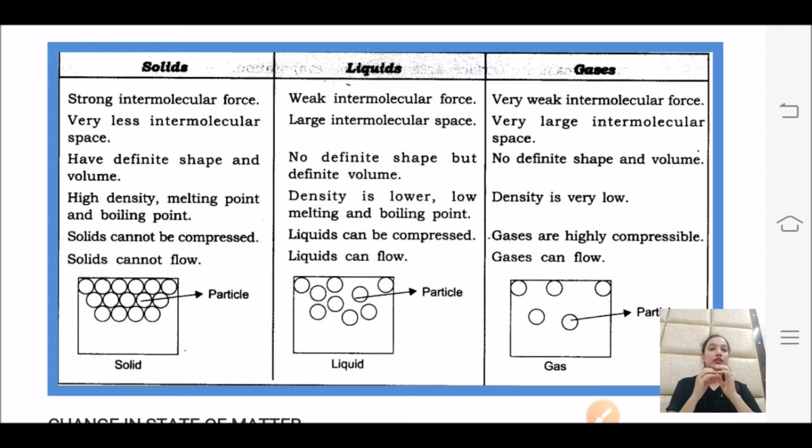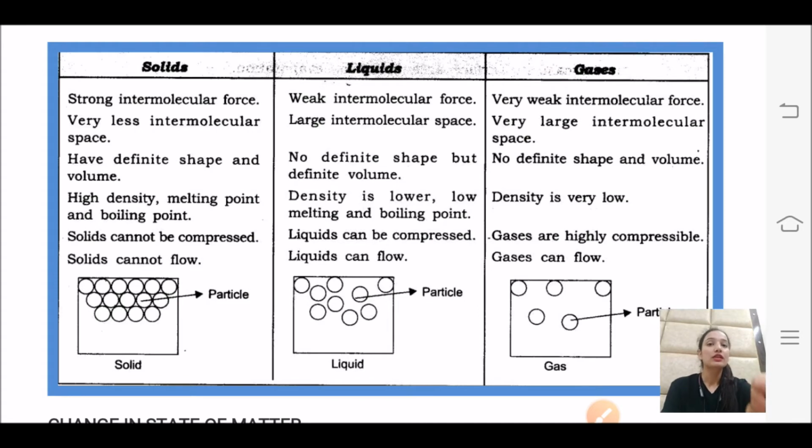Whereas in liquid the force of attraction is a bit weak, so particle will be a bit closer, so there will be space between them but not so much. They will have a moderate space in between them, right? But in gas the particle have very weak interaction force, so particles are far away from each other, so they will have maximum space in between them. Therefore here it is written very large space in between them.